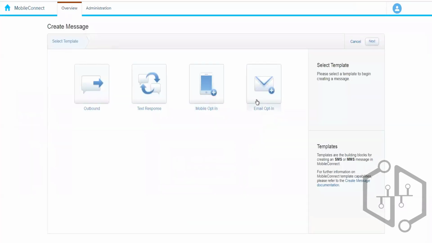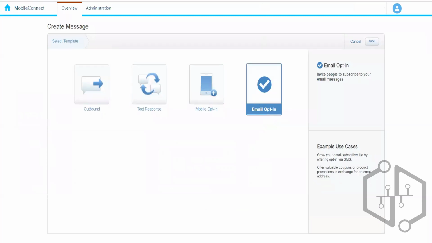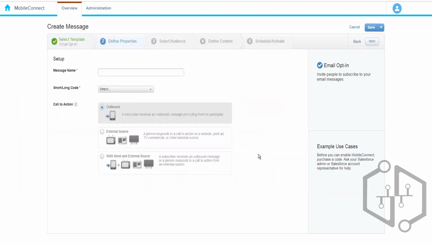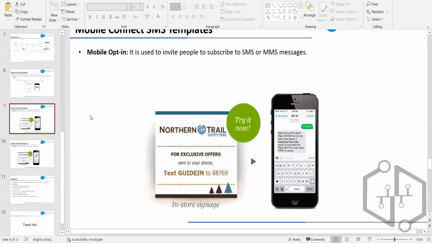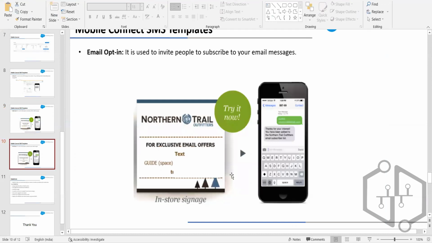Next one, we have the email opt-in. If somebody has already subscribed to the SMS communication and we have the right to send them SMS, then we can tell them to subscribe to the email communication as well. Or we can have initial signage which says that if you want to subscribe to the email communication, you have to text this keyword, then a space and the email address, to this particular number, so that you will start receiving the email communication.